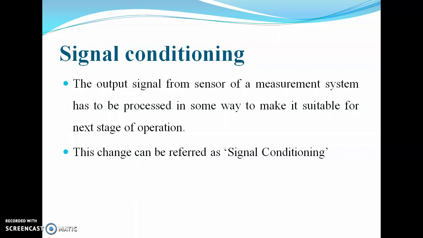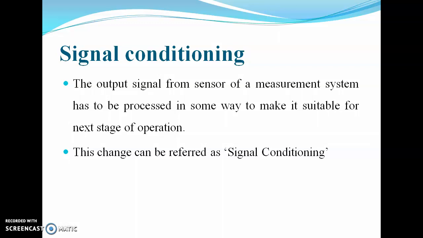The output signal from sensor of a measurement system has to be processed in some way to make it suitable for next stage of operation. So we have seen that we have used sensors and transducer to capture a signal, and we are converting that signal into another readable form.